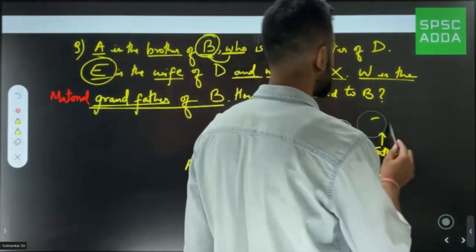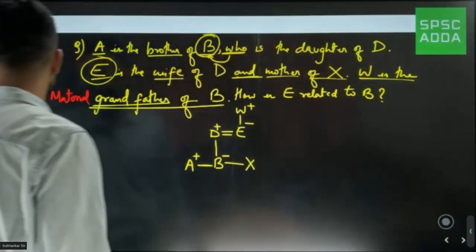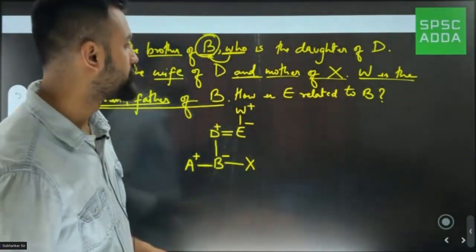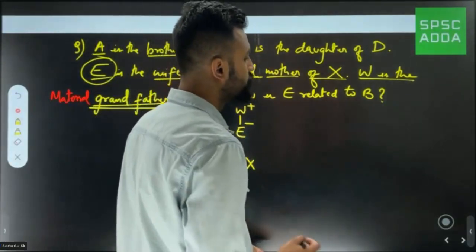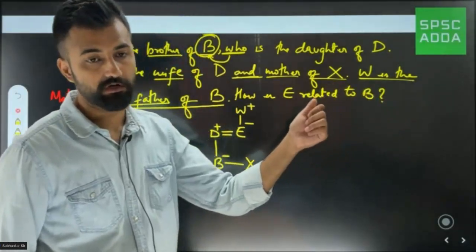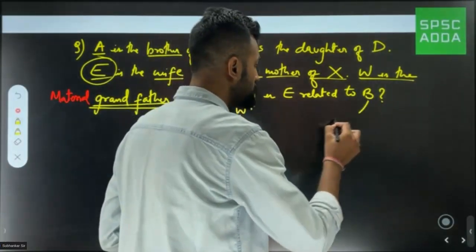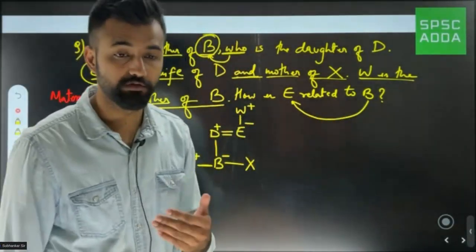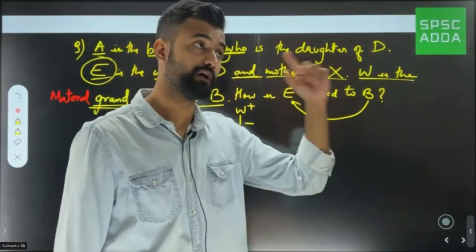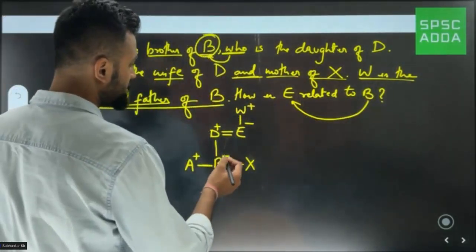Now let's see what was the question that they have asked us. The question was: how is E related to B? Now when I say E related to B, what students do is they look from E to B, and that is wrong. When I say how is E related to B, that means we are looking from B to E. We ask what B is calling E. So we are relating to B. Look from B to E. B is here and E is here.